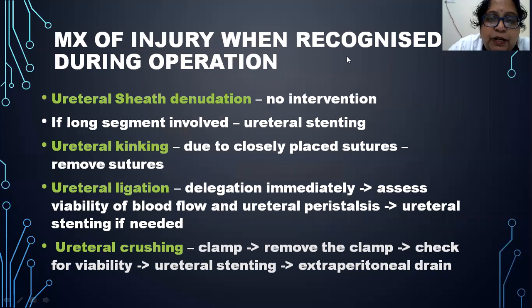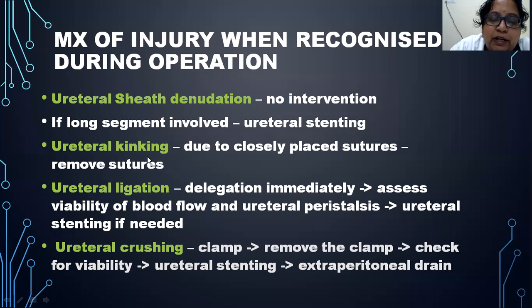So how is the injury managed? When recognized during the intraoperative period, if you recognize that there is some problem, then how will you manage that? If there is any ureteral sheath denudation, then if it is not much, no intervention is needed. If you think a long segment is involved, then ureteral stenting should be done, and it is left like that. Ureteral stenting will lead to spontaneous repair of the denudation, whatever has occurred.